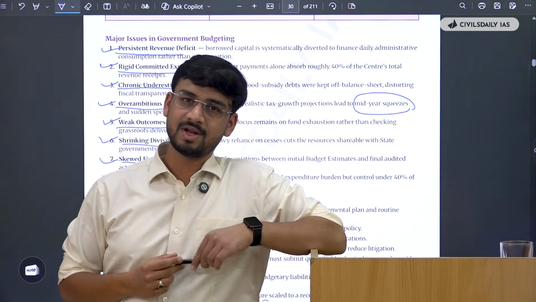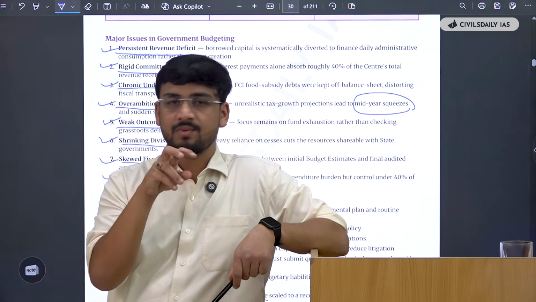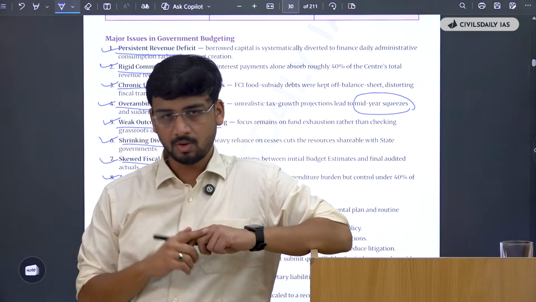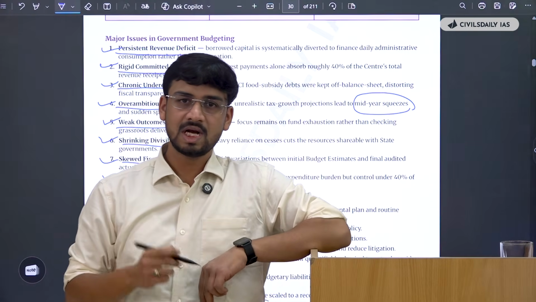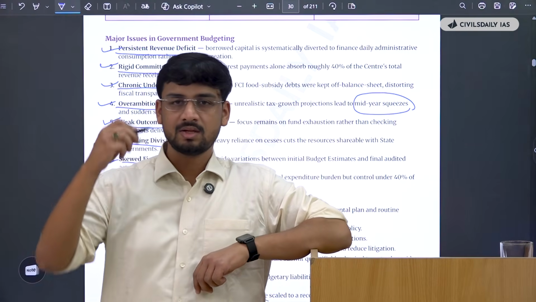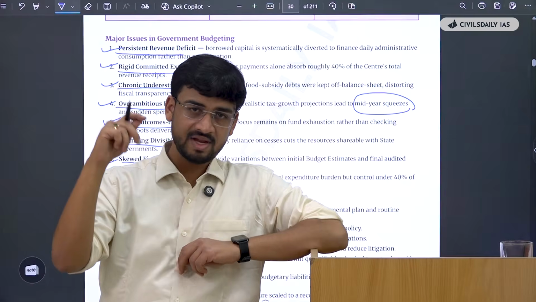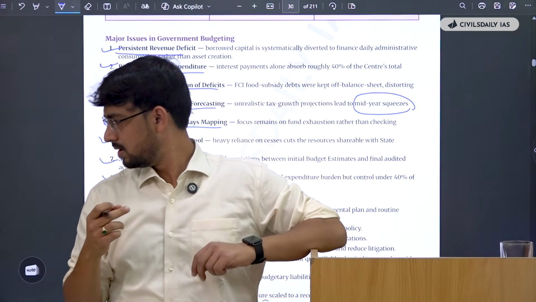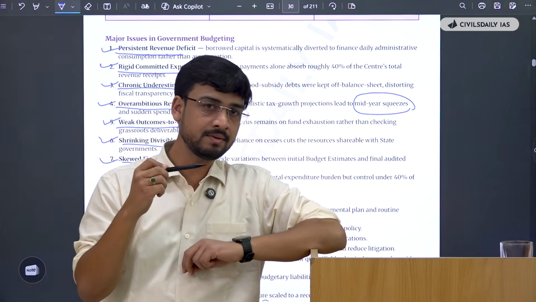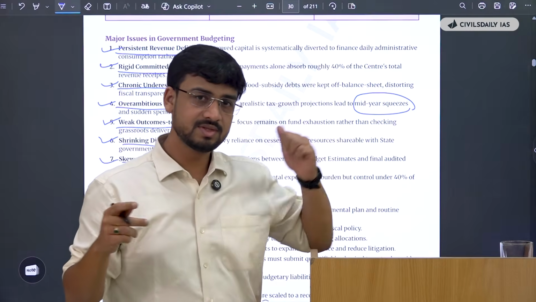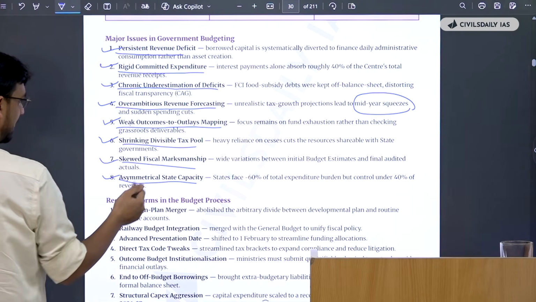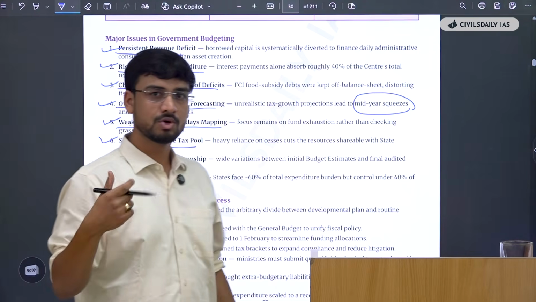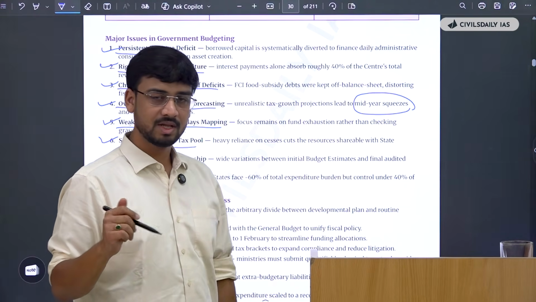This will help you develop an economy-centric keyword bank in your mind, not necessarily on paper. When you reread these things, it will help you: if you are running out of any particular economy keyword, then you can use words like weak outcomes to outlay mapping, shrinking divisible tax pool. These are some tips that will help you with the economy part.